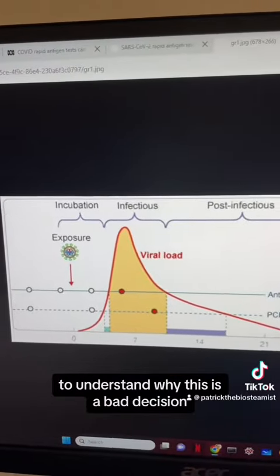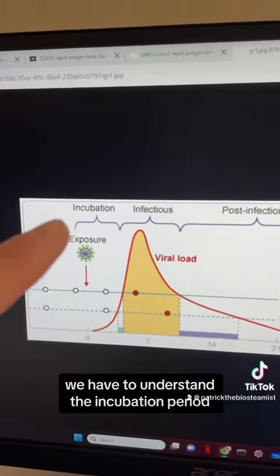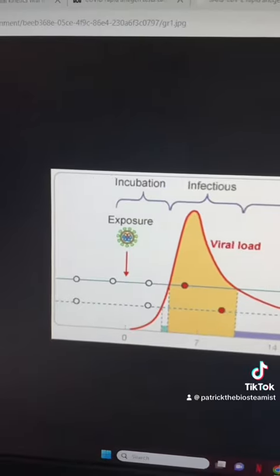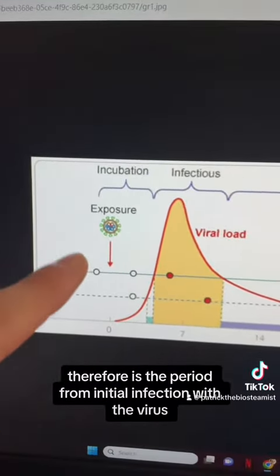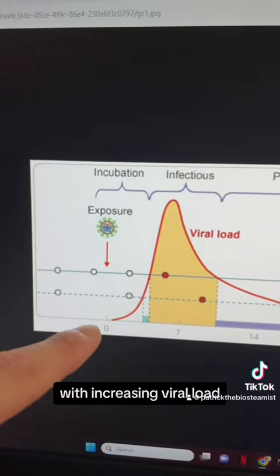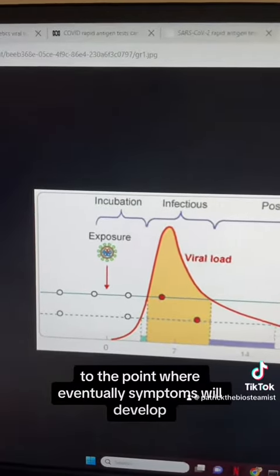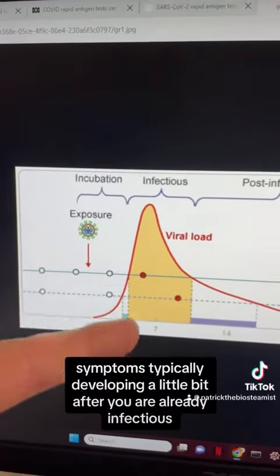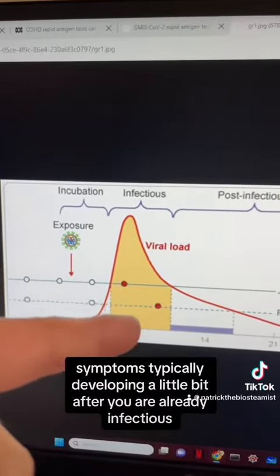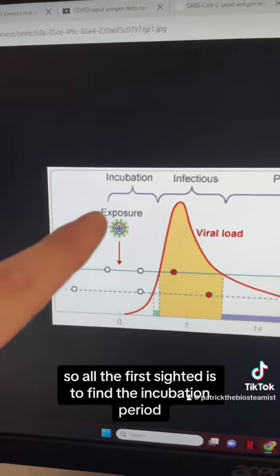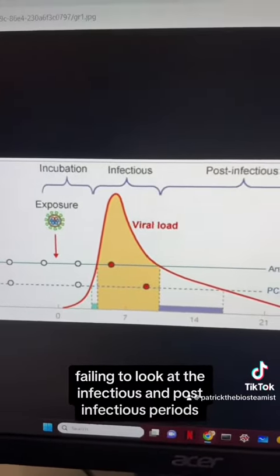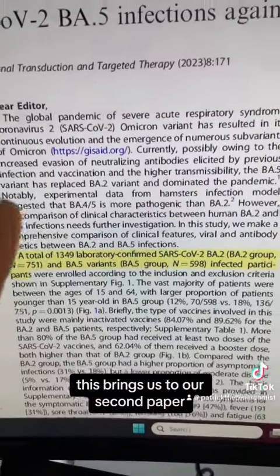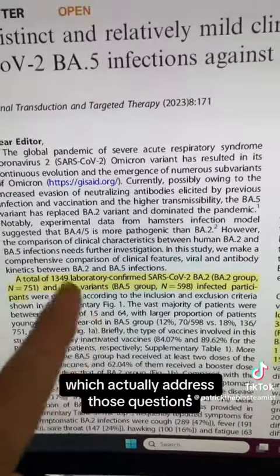To understand why this is a bad decision, we have to understand the incubation period, the infectious period, and then the post-infectious period. The incubation, therefore, is the period from initial infection with the virus with increasing viral load to the point where eventually symptoms will develop. Symptoms typically develop a little bit after you are already infectious. So all the first study did is define the incubation period, failing to look at the infectious and post-infectious periods. This brings us to our second paper, which actually addressed those questions.